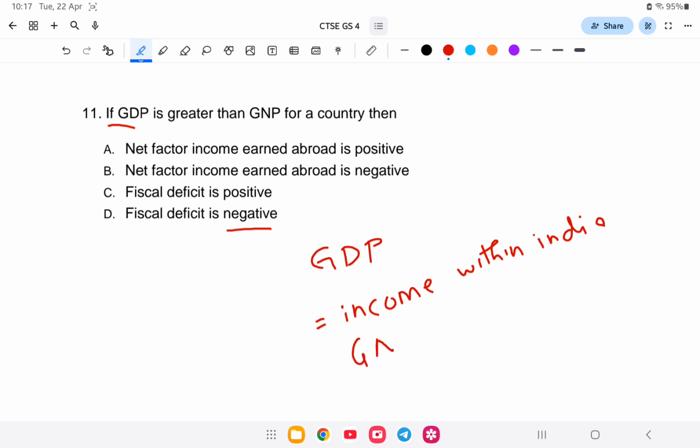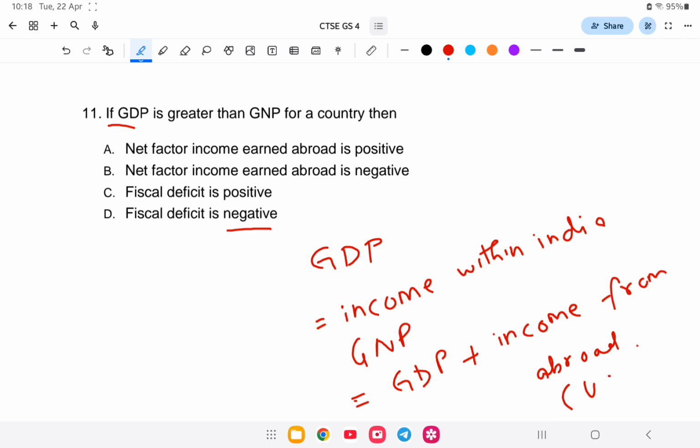GNP is GDP plus income from abroad. For example, a brother is in the United States and sends money to Nagaland, so it will be added to the GNP. So GDP is local and GNP is at the international level.